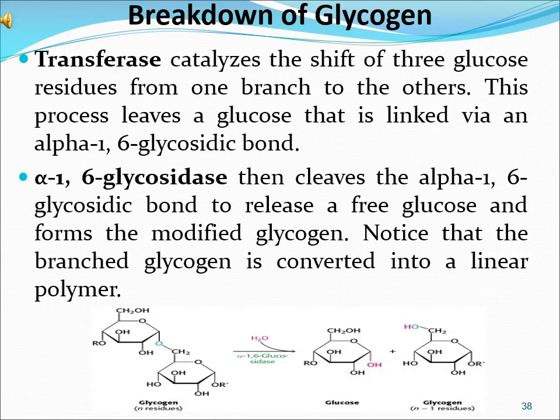Now continuing the breakdown of glycogen, 2 enzymes are used, transferase and alpha-1,6 glycosidase. Transferase catalyzes the shift of 3 glucose residues from one branch to the other. This process leaves a glucose that is linked via an alpha-1,6 glycosidic bond. Alpha-1,6 glycosidase then cleaves the alpha-1,6 glycosidic bond to release a free glucose and forms the modified glycogen. Notice that the branched glycogen is converted into a linear polymer.